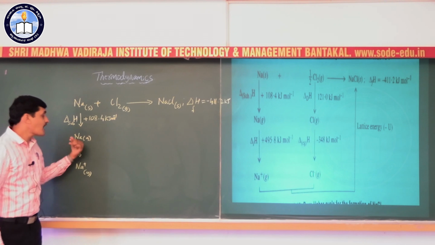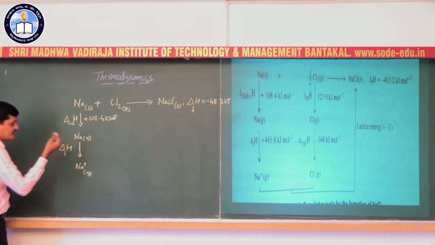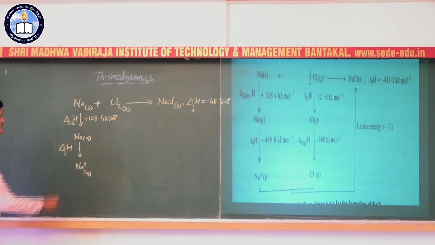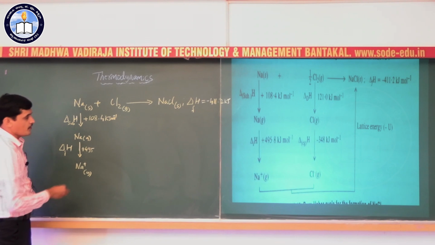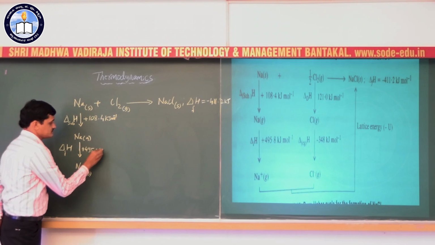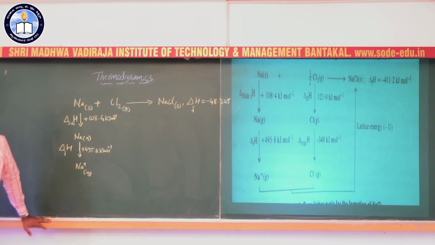So here the ionization enthalpy, that is delta H I, is plus 495.8 kilojoule per mole for sodium.